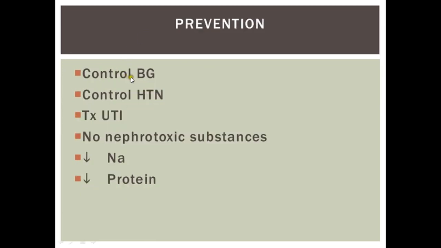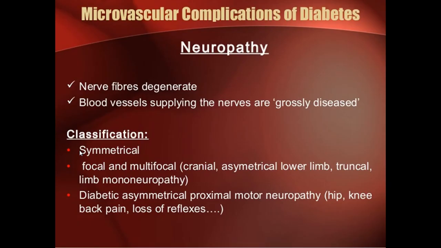Prevention is by controlling the blood pressure and the blood glucose. They are predisposed to recurrent UTIs, which should be controlled. No nephrotoxic substances, so the drugs which can cause nephrotoxicity should not be given. Sodium and protein intake should be decreased in these patients.